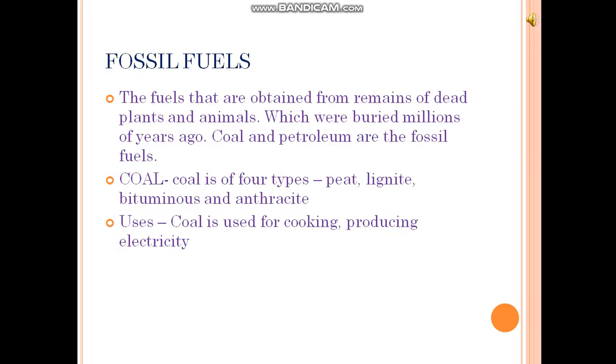Coal is used in many ways. It is used for cooking, producing electricity in power plants, and also as a fuel in steam engines, factories and furnaces, and it is used in extraction of metals also.